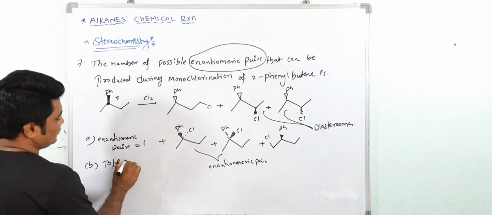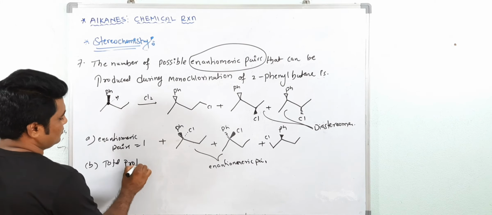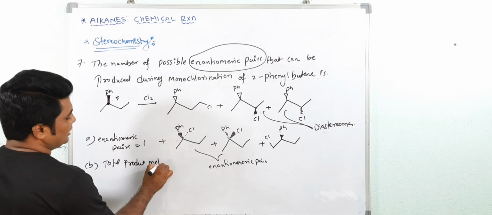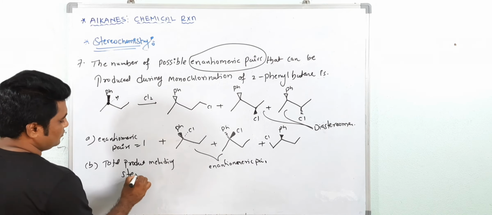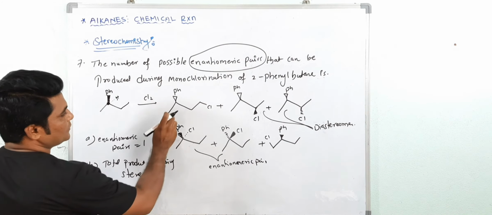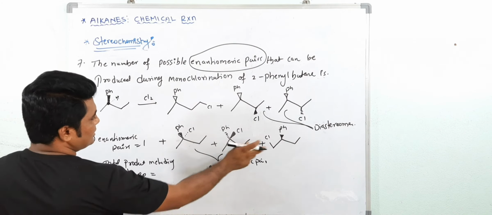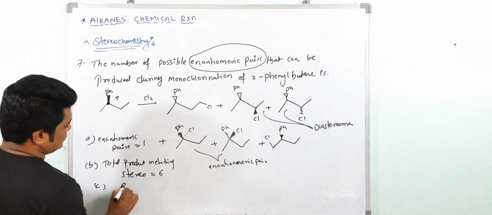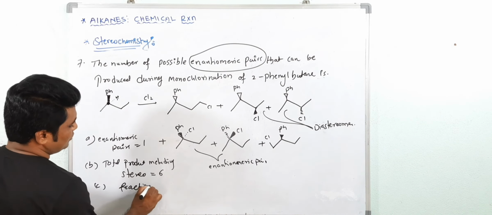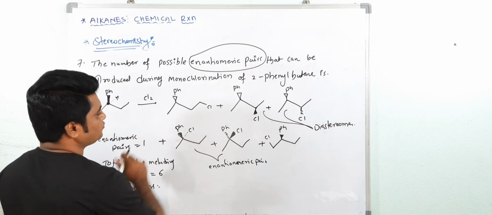Total products including stereomers 1, 2, 3, 4, 5, 6. Are you getting mine? Now see fractions, total fractions. How many fractions? See 1.